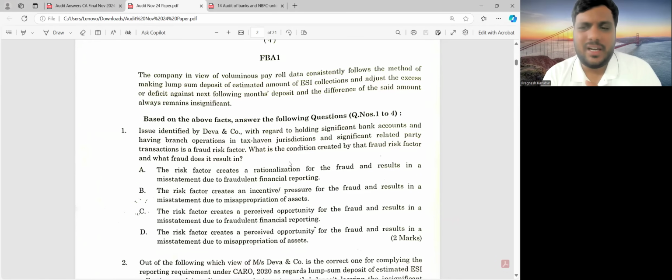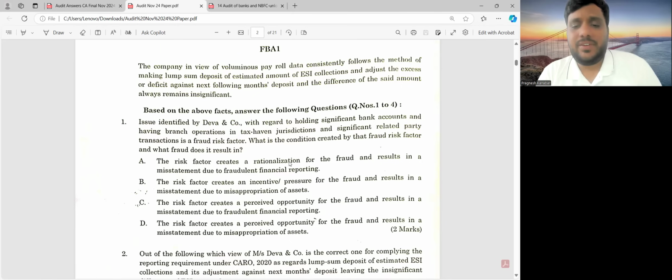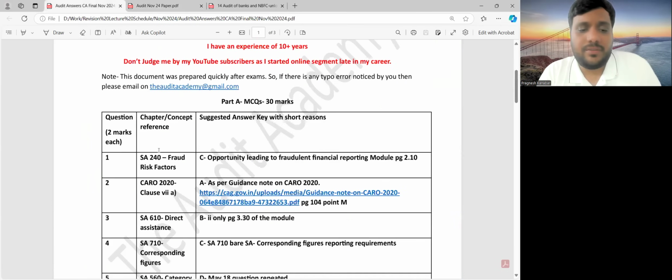So the first question was with respect to issues identified, fraud risk factors: incentive, opportunity, pressure, attitude, rationalization, SA 240. I had shouted at the top of my voice that this is going to be there as your MCQ question. All right, so tax haven jurisdictions and significant related party transactions give the best opportunity to the management for committing fraudulent financial reporting. So the answer over there will be C.